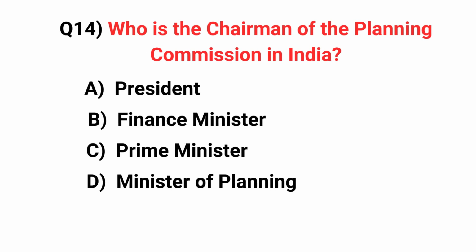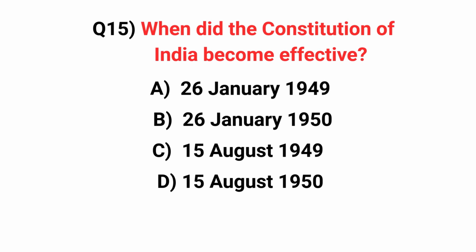Who is the chairman of the Planning Commission in India? Answer option C. Prime Minister. When did the Constitution of India become effective? Answer option B. 26 January 1950.